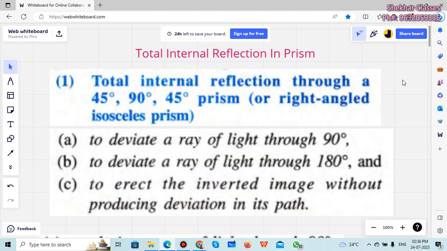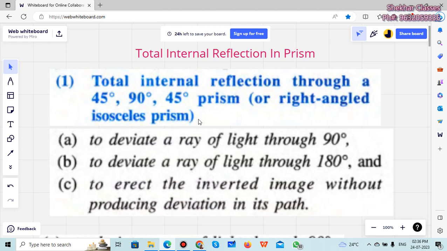When it passes, some of the light gets reflected back in the same medium, and that is reflection. So the majority of the light ray refracts and some of it gets reflected. Say out of 100, 90 can come out and 10 can be reflected back. And if you increase the angle of incidence, then the angle of refraction will also increase.